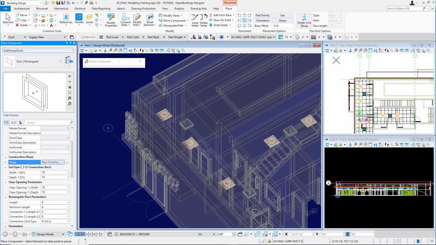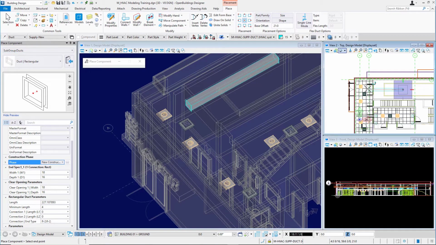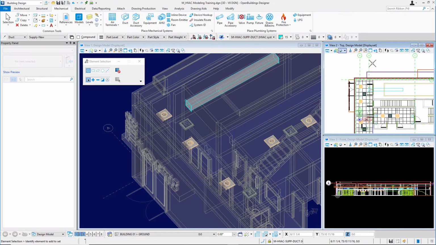And when I'm utilizing that base offset, I like working in a top orientation. So my view 2 over here is in a top orientation, and I'll just place this duct using my Accudraw inner shortcut to keep it nice and straight there, and I'll place that length of duct and then a right click to reset out of the command. So next I'll place a takeoff onto that duct.